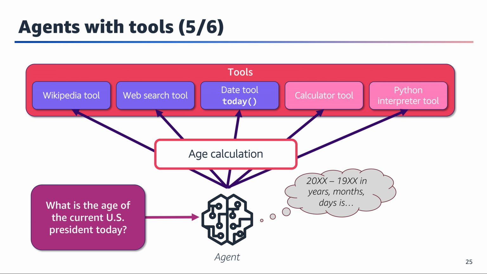In this fifth slide, we see the agent entering the final computational phase of our question. Having gathered all necessary data, today's date and the president's birth date, the agent is now preparing to calculate the exact age. Notice how the calculator tool is highlighted in pink, indicating it's now the active tool for this phase. The thought bubble shows the agent is preparing to perform a detailed calculation, not just in years, but including months and days for precise accuracy. This level of detail demonstrates how AI agents can provide comprehensive answers that go beyond simple calculations.